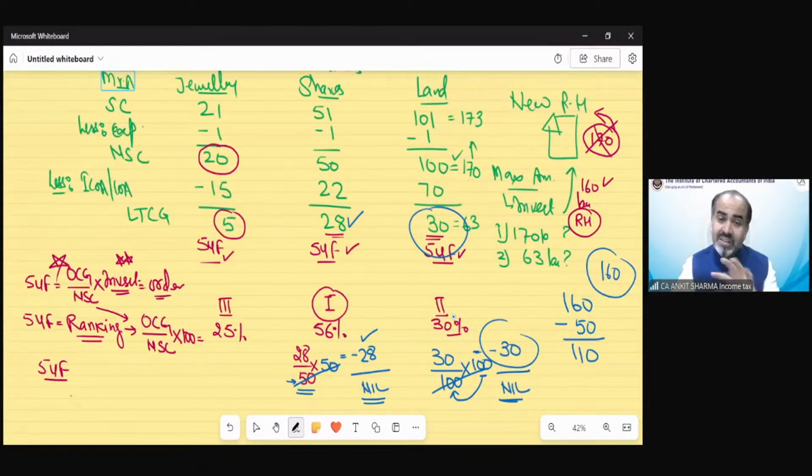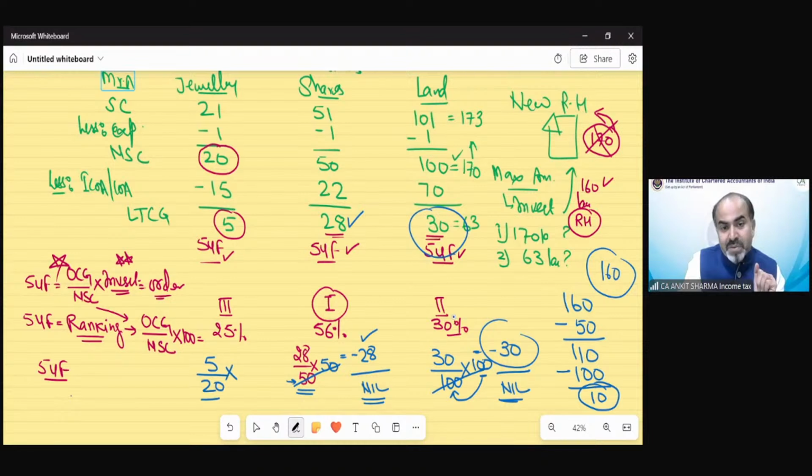Don't think that in this kind of cases, capital gain would always be nil. No, it won't. Now you can see 100 has been utilized from this 160 from the land sale consideration. So balance investment is just 10 lakh rupees. And that would be from the jewelry part. So now capital gain would be taxable in this case. Original capital gain upon net sale consideration. So the maximum consideration could be 20, but we just invested 160 lakh. We have consideration of 170, out of which we just invest 160.